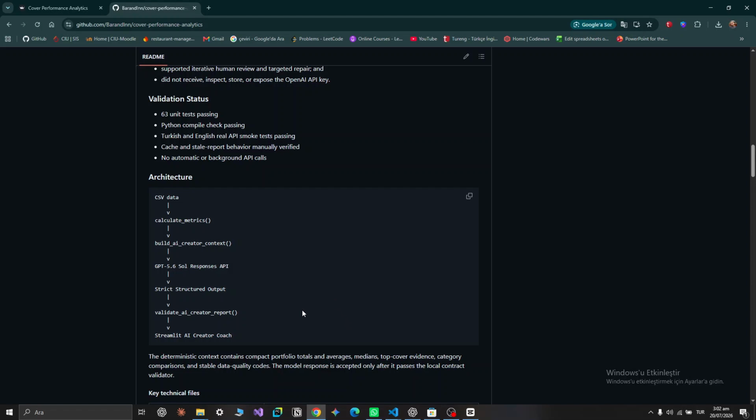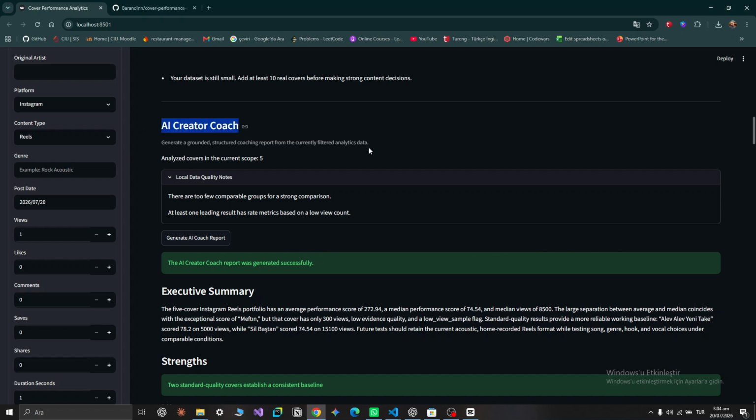Before calling GPT 5.6 Sol, Python builds a compact and structured context containing calculated metrics, medians, comparisons, and evidence quality flags. GPT 5.6 interprets only this bounded evidence. The response must match a strict JSON schema and pass a local validator before it can appear in the interface.